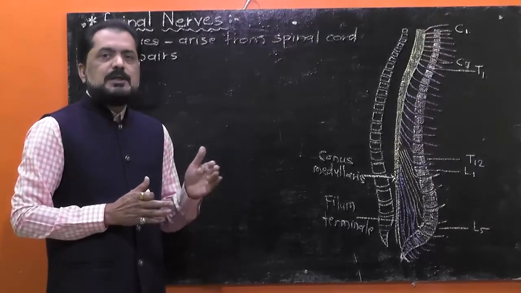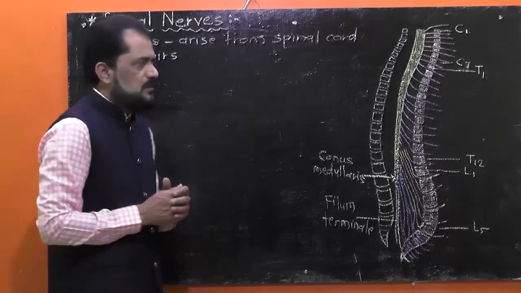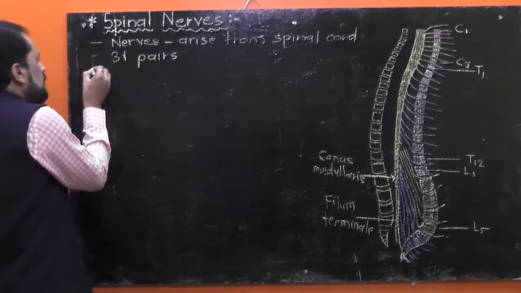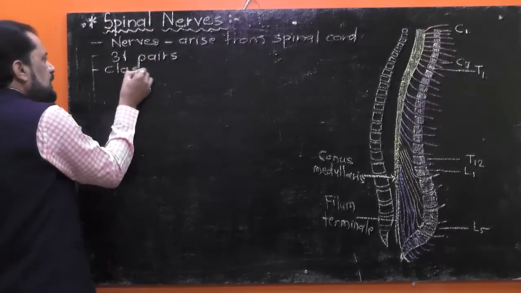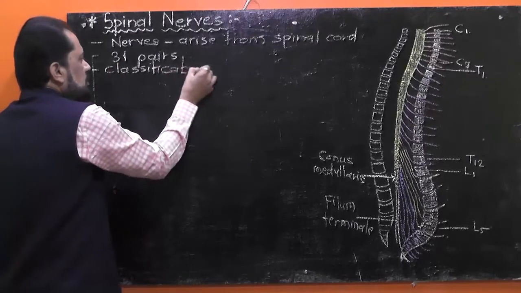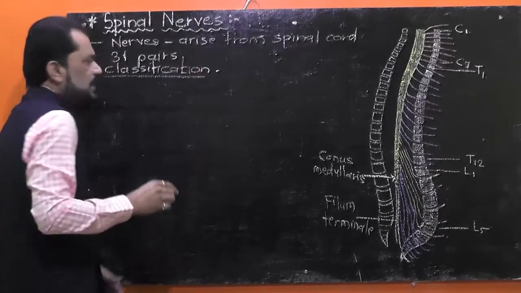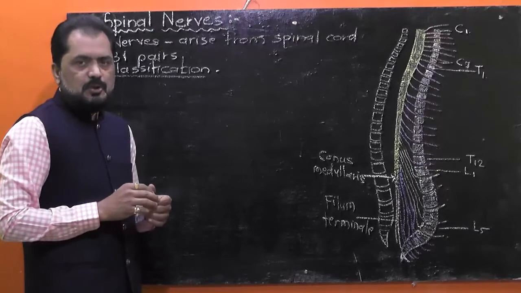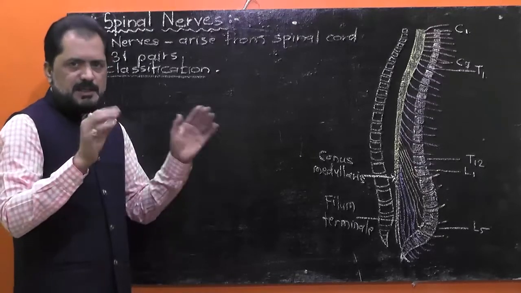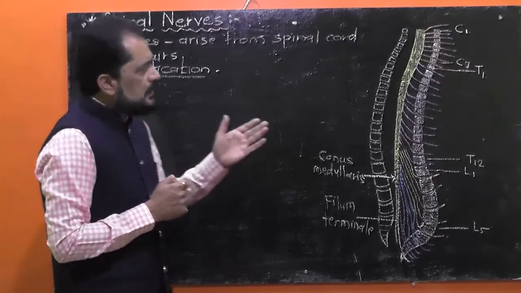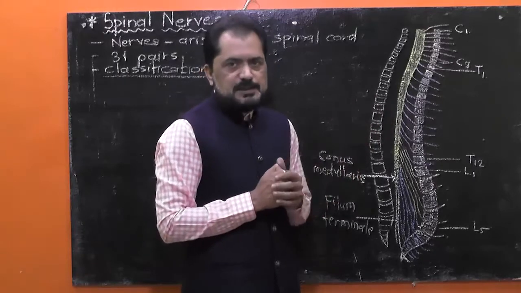And these 31 pairs of spinal nerves are classified into different types. Here I am going to mention the classification or different types of spinal nerves. Let me explain. Here in this diagram, please look at this diagram.